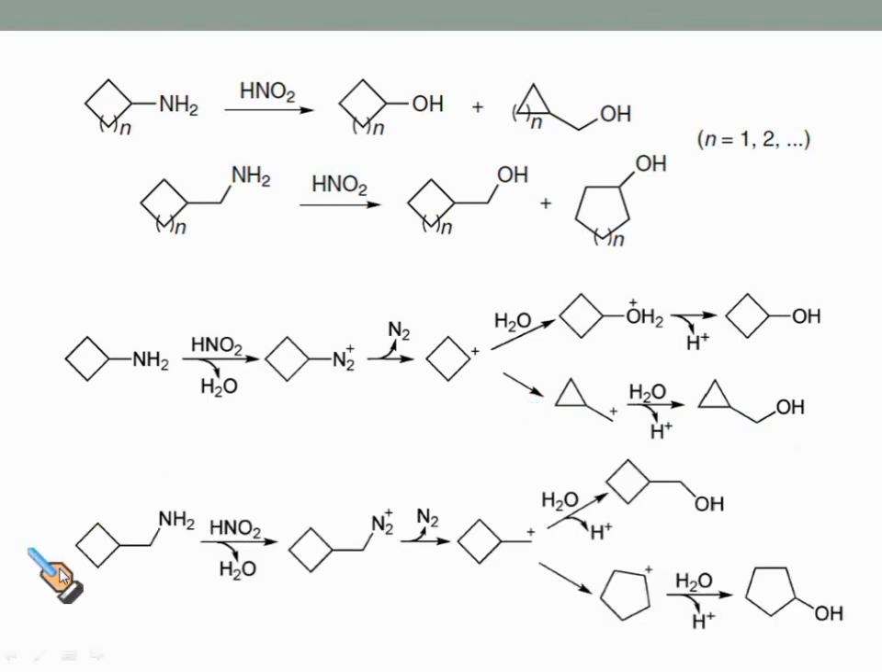Similarly, when this amine reacts with nitrous acid, it is rapidly converted into this compound, which forms this carbocation by the loss of N2, and which on reaction with water generates this alcohol. And it undergoes bond migration from here to there, and consequently it generates this carbocation, which on reaction with water generates this alcohol.